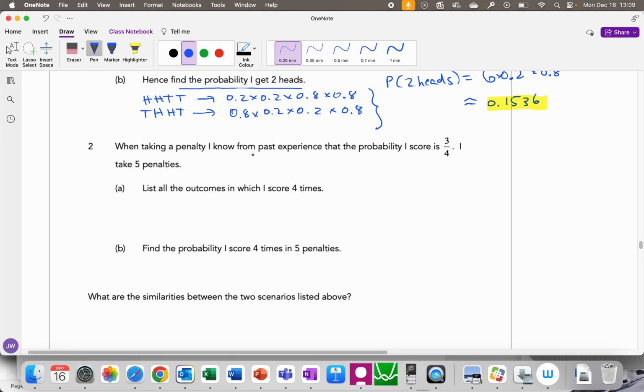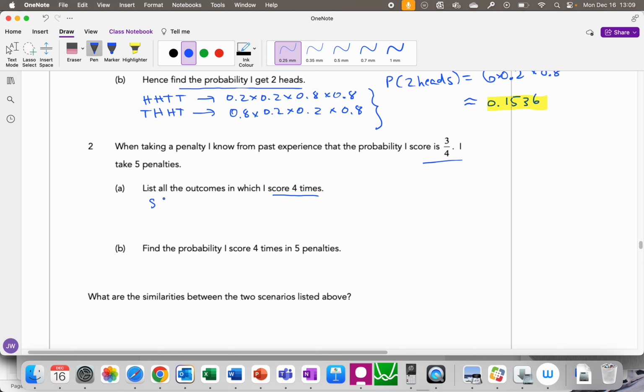When taking a penalty, I know from past experience that the probability I score is 3/4. I take 5 penalties. Our penalty is our success here. What can happen if you score a penalty 4 times?